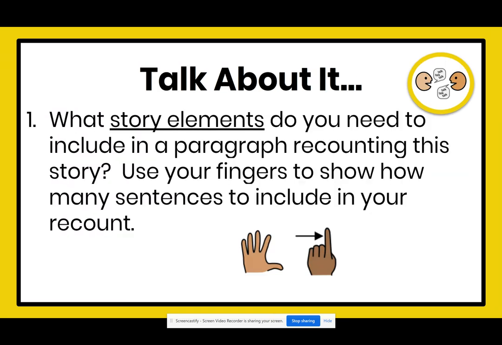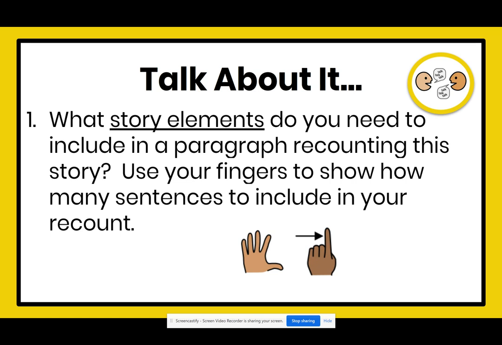Now that you've thought about it, let's talk about it. What story elements do you need to include in a paragraph recounting this story? Use your fingers to show how many sentences to include in your recount. Before you talk about it, think about the season you just decided on. It should have been autumn.